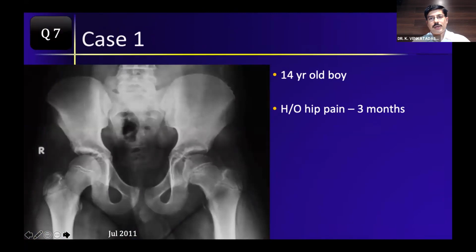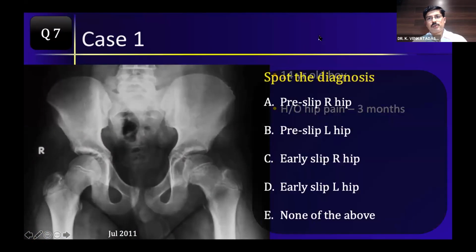This is a 14-year-old boy with a history of pain in the hip for 3 months. Have a close look at the X-ray. I'm going to post the questions now. Option A, pre-slip in the right hip. Option B, pre-slip in the left hip. C is early slip in the right hip. D is early slip in the left hip. E, none of the above.